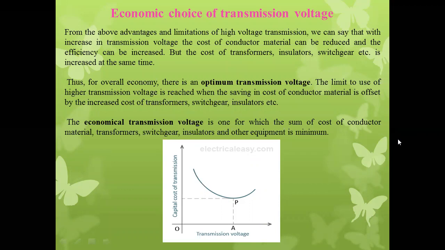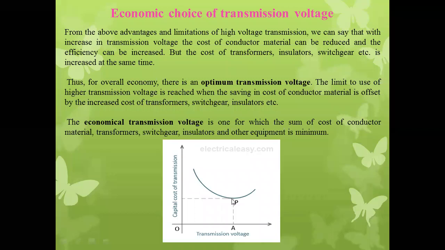Okay, and transmission voltage means what? The voltage level at which our electrical power is transmitted to the load end, or the consumer end. So if we plot the graph, see over here, as the transmission voltage level increases up to a certain point, the capital cost of transmission decreases. Up to a certain point, we say at a point P.